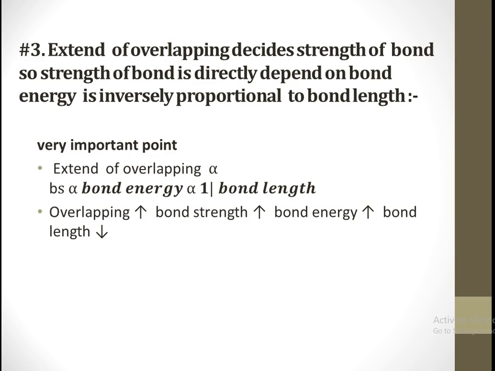In the reaction, we usually see that the bond energy is increasing or the bond strength is increasing. So we directly say that the overlapping is more, but the bond length is less. So we don't say that because the bond length is less, the overlapping is more. The reason is that they are interlinked with each other.